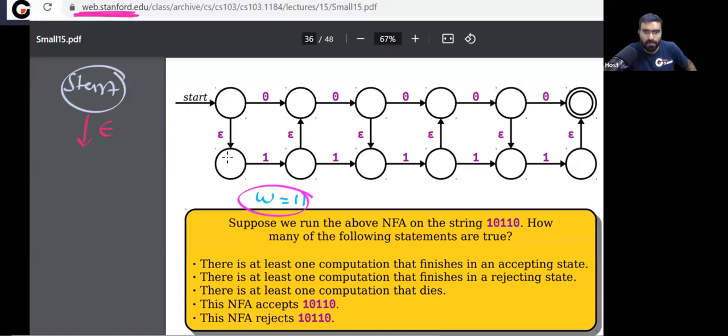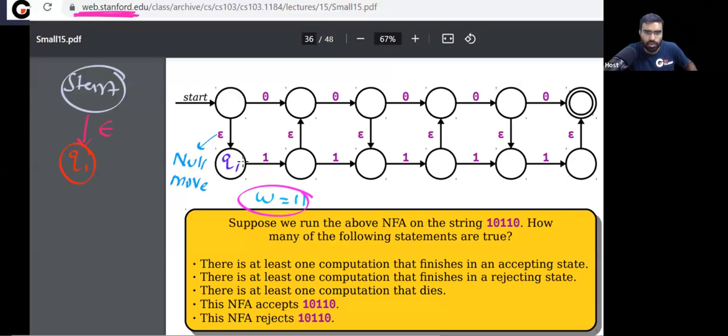Now you are in state Q1. You made a null move. Did we consume any symbol? No, we did not consume any symbol.